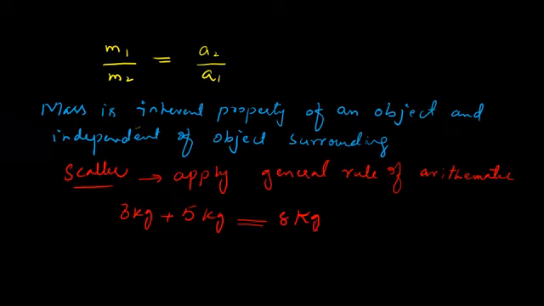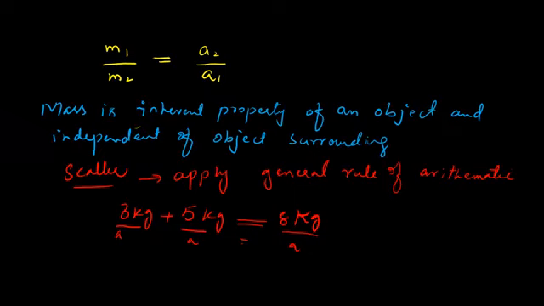You can verify the results by comparing the acceleration of individual masses. You can find the acceleration of the 3 kg mass, and then applying the same force you can measure the acceleration of the 5 kg object, and then apply the same force to the object of combined mass to find its acceleration. So you can compare the accelerations to verify the results.